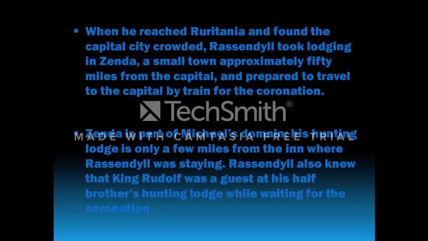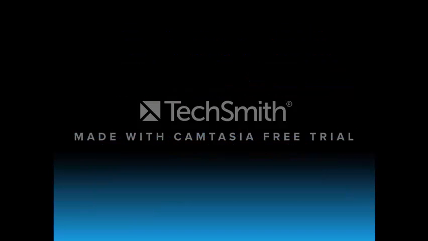When he reached Ruritania and found the capital city crowded, Rassendyll took lodging in Zenda, a small town approximately 50 miles from the capital, and prepared to travel to the capital by train for the coronation. Zenda is part of Michael's domain. His hunting lodge is only a few miles from the inn where Rassendyll was staying. Rassendyll also knew that King Rudolf was a guest at his half-brother's hunting lodge while waiting for the coronation.